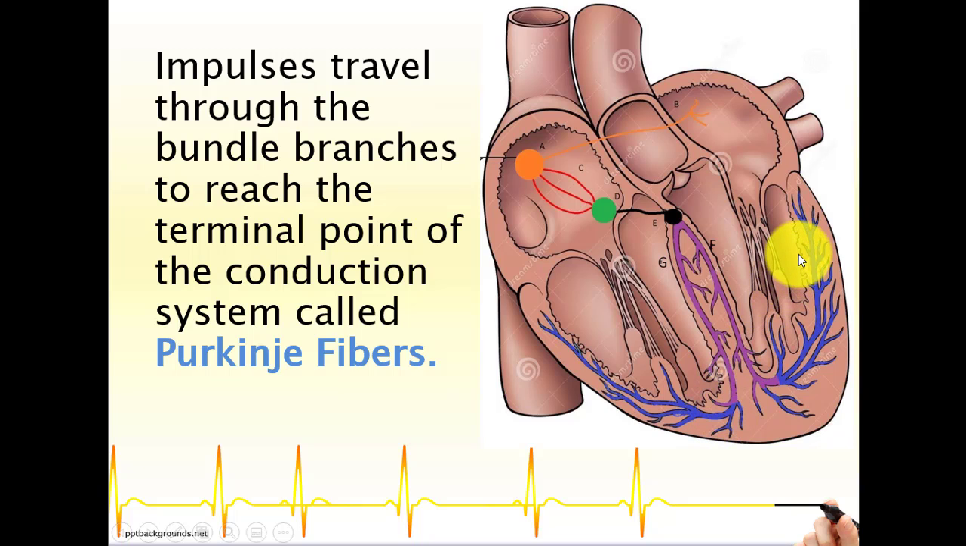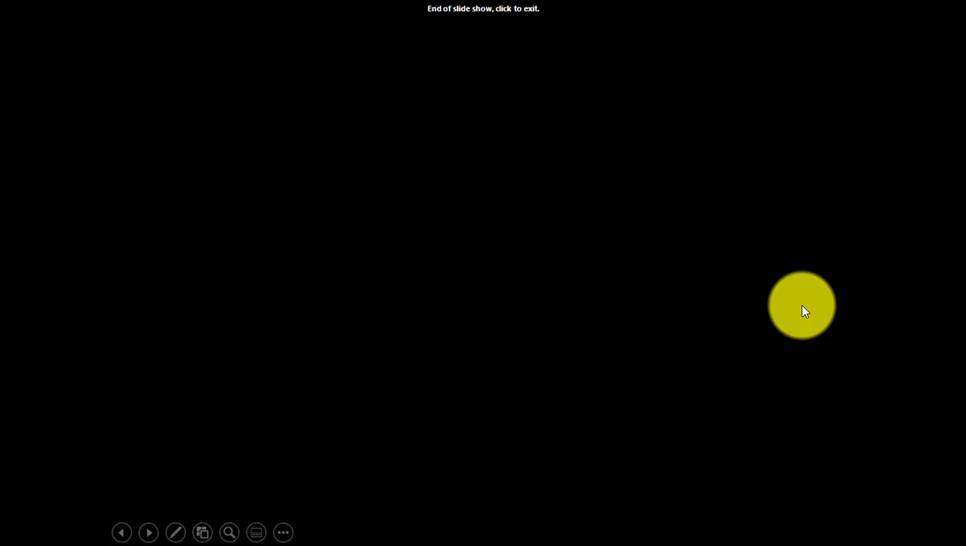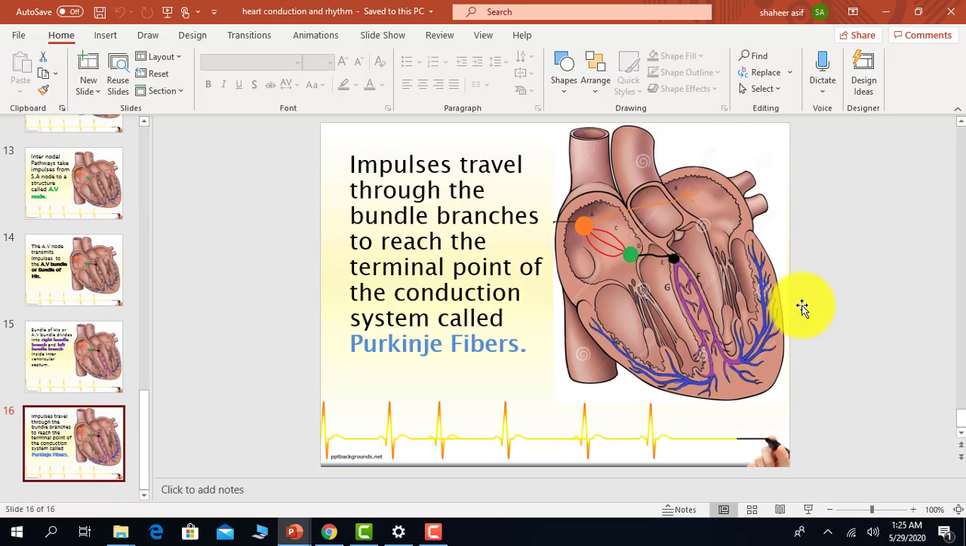If I move to the next slide, the last part of the cardiac conduction system consists of the Purkinje fibers, and these are located inside the walls of the left ventricle and the right ventricle. They are responsible for the conduction of electrical signals to each and every terminal point of the heart, and therefore they transmit these impulses to all different parts of the heart, especially the ventricles.